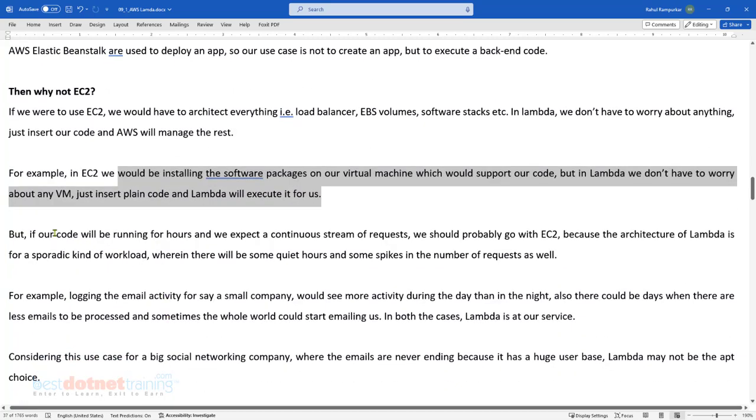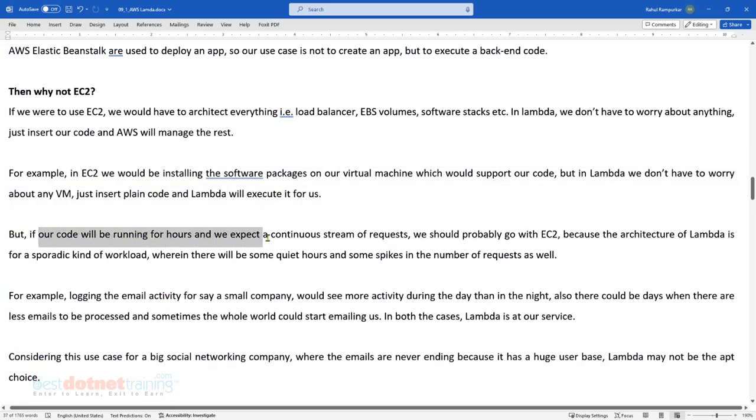If our code is running for hours and we expect a continuous stream of requests, you should probably go for something else like EC2 or Beanstalk, but definitely not Lambda.